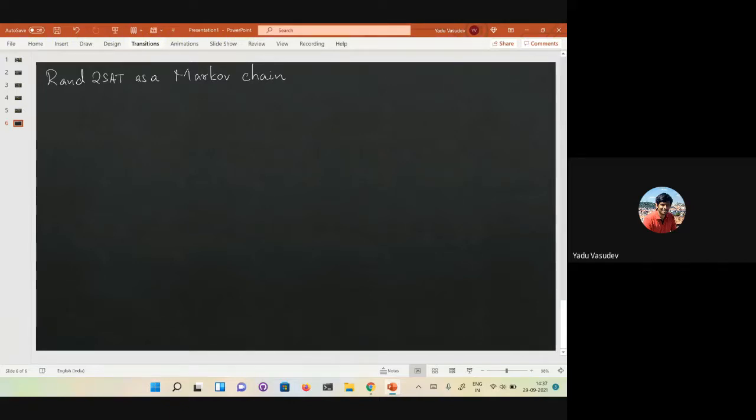The progress of that algorithm, the crucial property we are interested in, was measured in some other way: the number of bits that are different from the satisfying assignment. We were interested in the Hamming distance from the satisfying assignment.